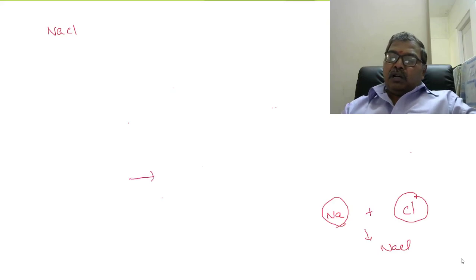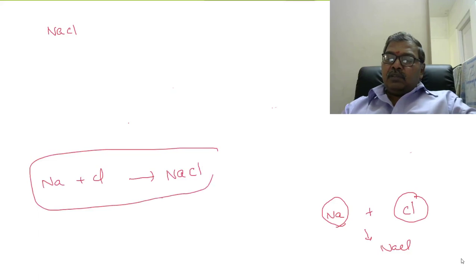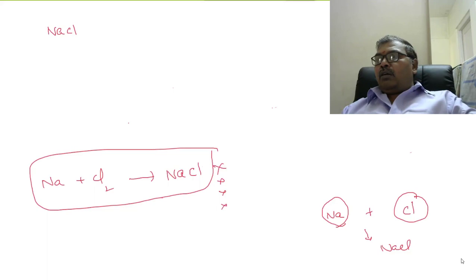Actually, chlorine is in molecular state, sodium metal is in atomic state, right? Now we are not concerned with the formation of NaCl, how it is prepared from sodium and chlorine.